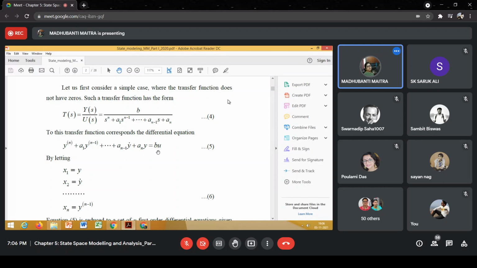This is the differential equation if you don't have any closed loop zero.